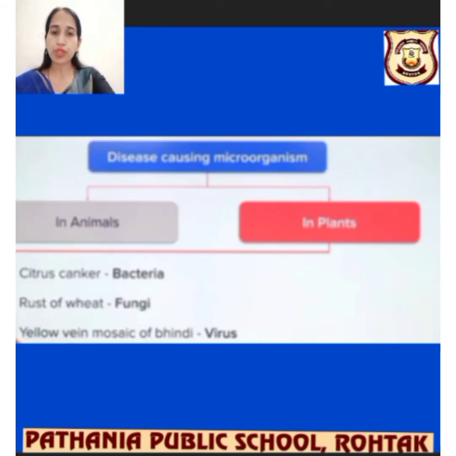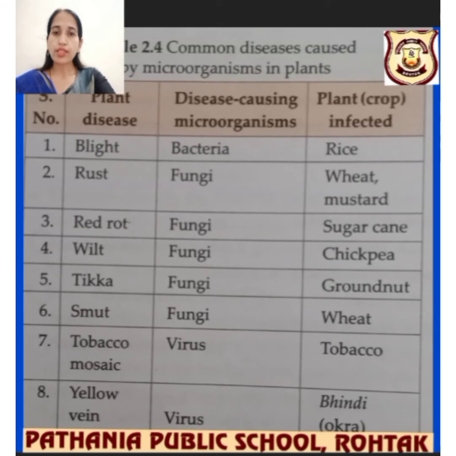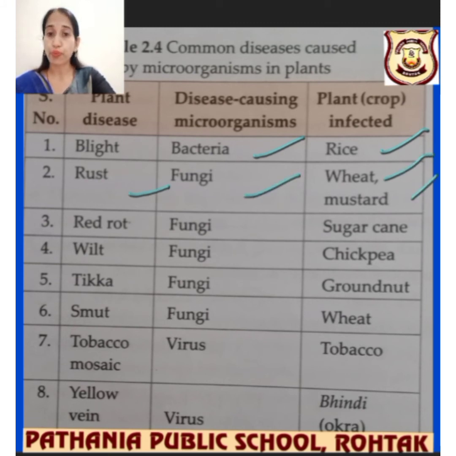You can learn a few terms. Okay, let's talk about it in detail. I have made a table for you and it's there in your book. That's table 2.4, common diseases caused by microorganisms in plants. Let's take them one by one. Blight, name of disease. It's caused due to bacteria and it appears in rice. Rust. It is due to fungi and it is caused in wheat and mustard also.